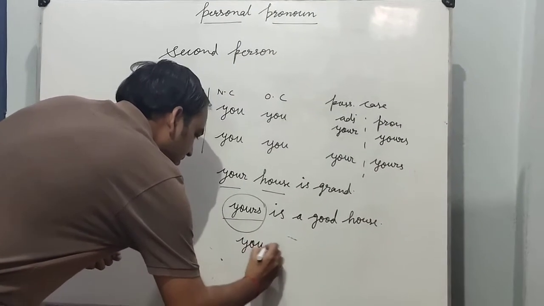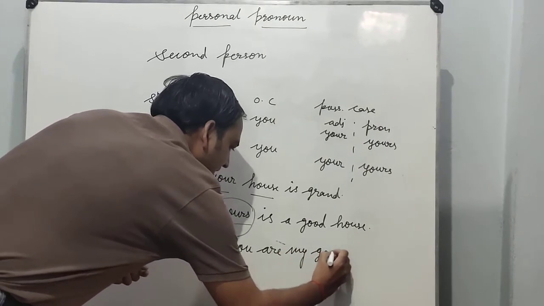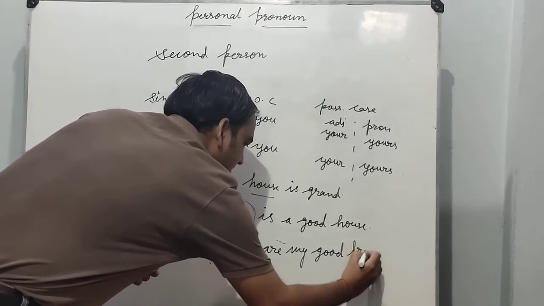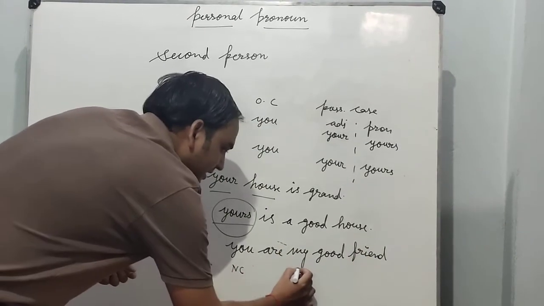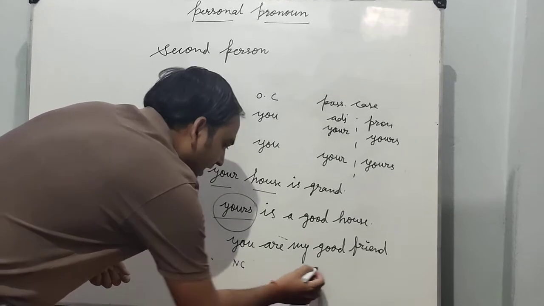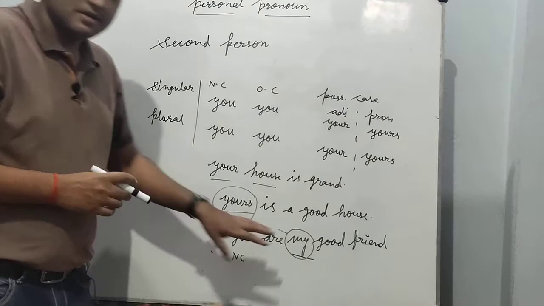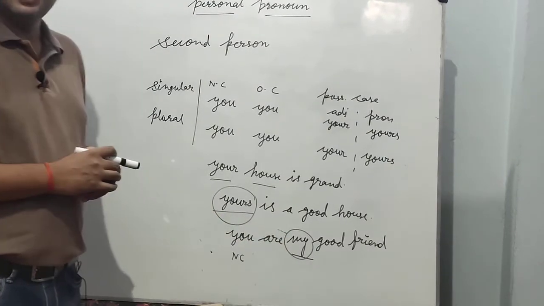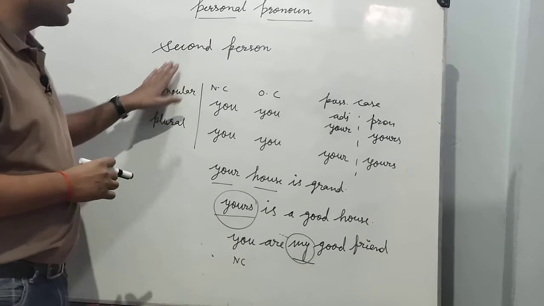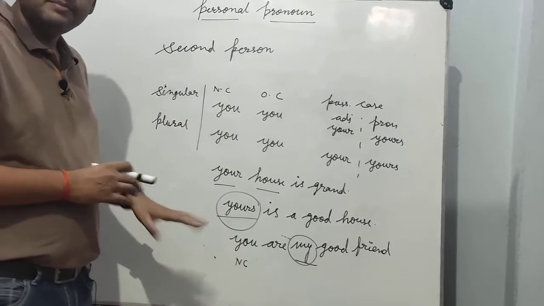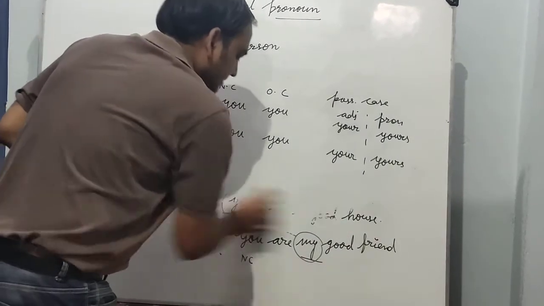You are my good friend. Okay, here we will use you as a nominative case, and here my good friend, and my is a personal pronoun for first person singular. Here you is used as a nominative case of second person singular. Okay, so this is the example to strengthen my explanation.